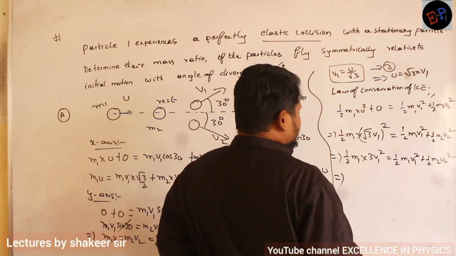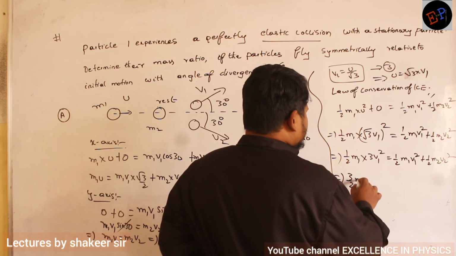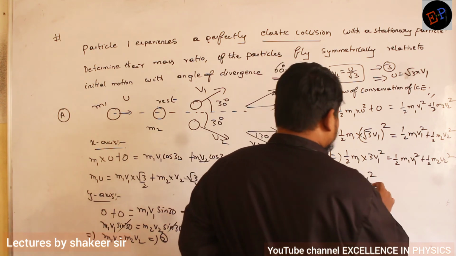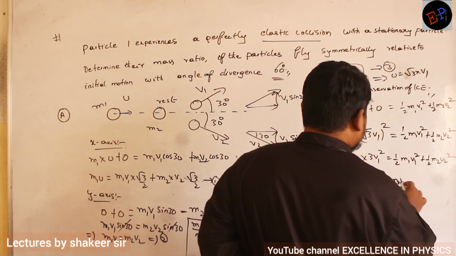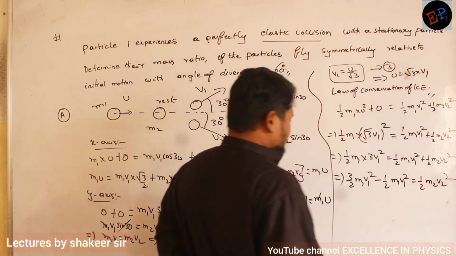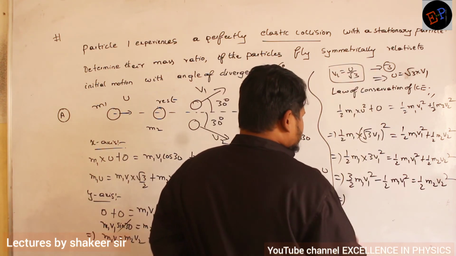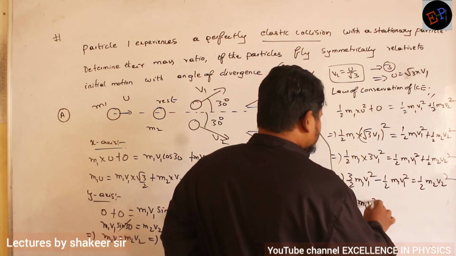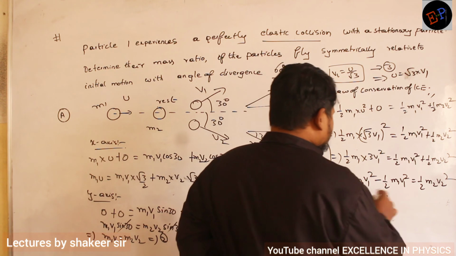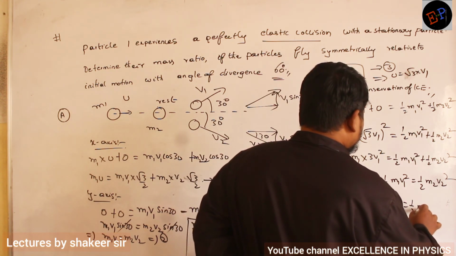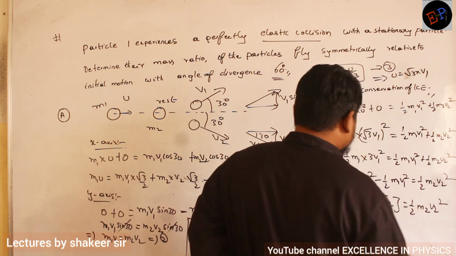Clear now? Therefore 3 by 2 m1 v1 square minus 1 by 2 m1 v1 square is equal to half m2 v2 square. So let us take 1 by 2 m1 v1 square common. Then 3 minus 1 is 2, which is equal to half m2 v2 square.